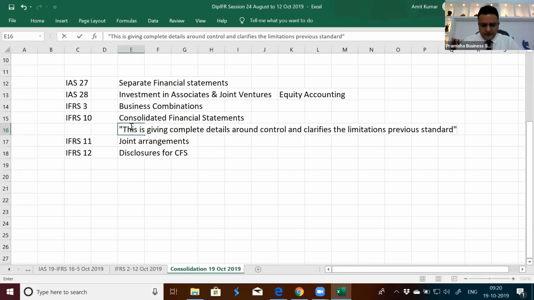The basic difference between IAS 27 and IFRS 10 is in the area of defining control. What does control mean? That you have power over the investee, you have exposure to variable returns, you have risk. There is a link between power and control. There is de facto control. So there are many ways in which control happens.